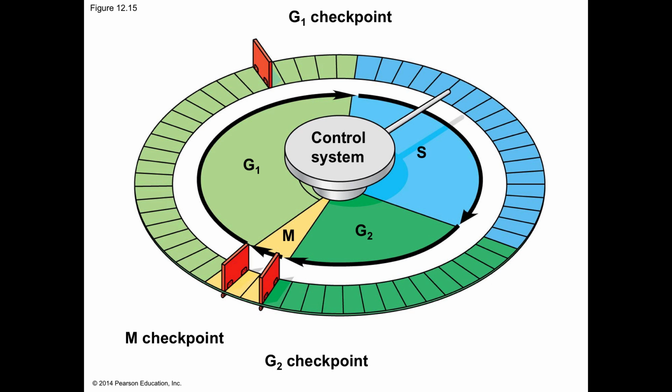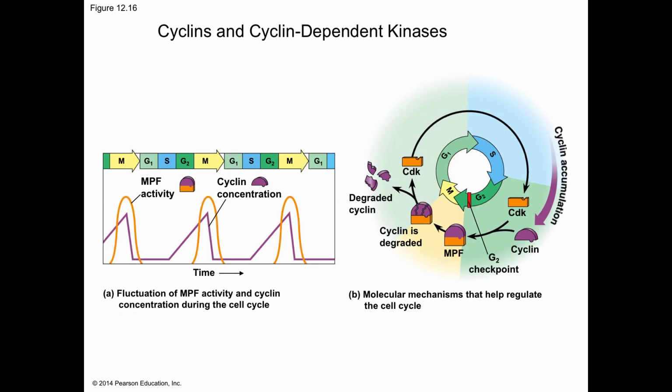The cell cycle clock is regulated by molecules called cyclins and cyclin-dependent kinases. Rhythmic fluctuations in the abundance and activity of the cell cycle control molecules pace the events of the cell cycle. These regulatory molecules are mainly proteins of two types, protein kinases and cyclins. Protein kinases are enzymes that activate or inactivate other proteins by phosphorylating them. Particular protein kinases give the go-ahead signals at the G1 and G2 checkpoints.